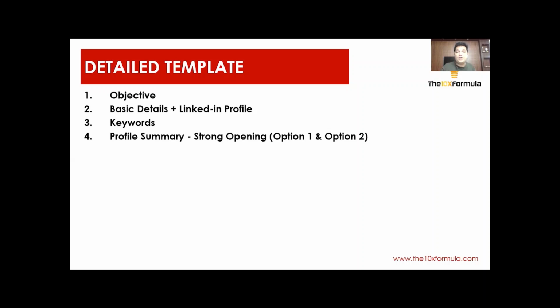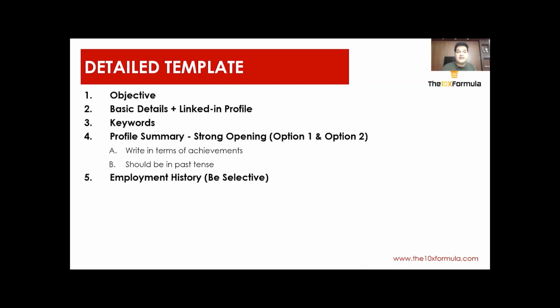So when you write your profile summary, write it in terms of achievements, what you have achieved in the past, rather than the kind of roles you have handled. Second important thing, which not many people know, is that your profile summary has to be in past tense, because you are showing the encapsulated experience of 5, 10, or whatever number of years you have. This has to be written in past tense. I have developed this, I created this, I led a team of this, right? So this has to be in past tense.